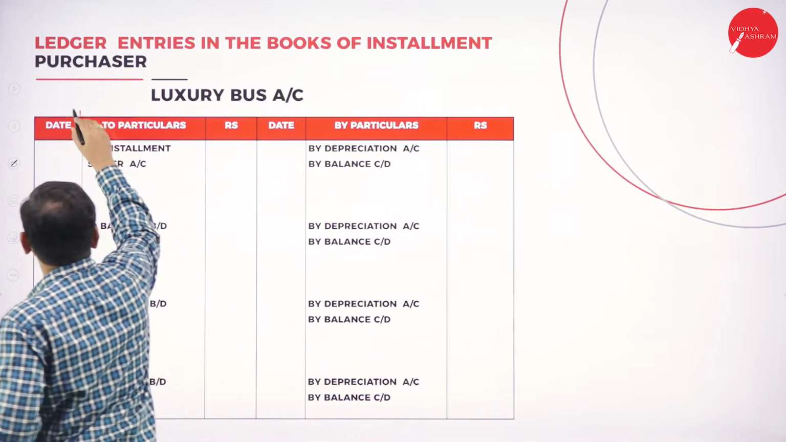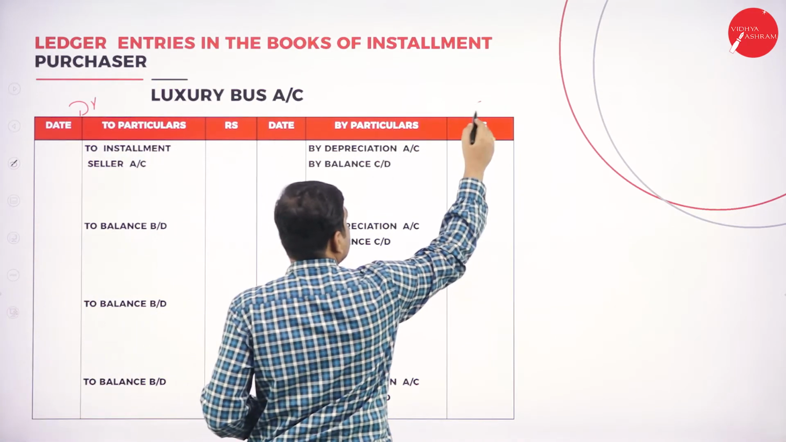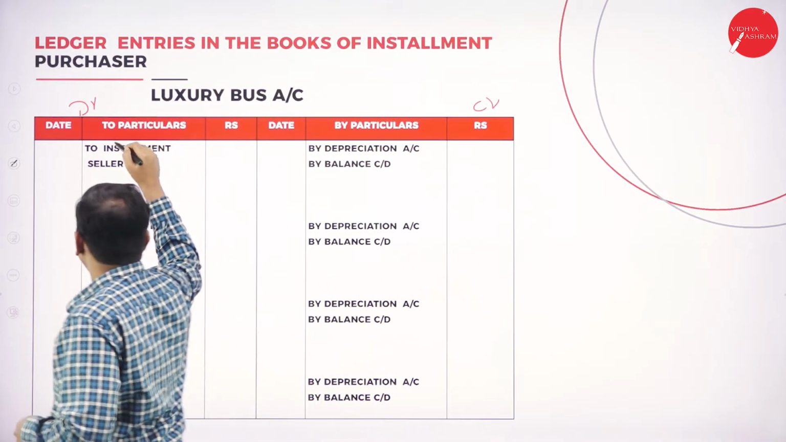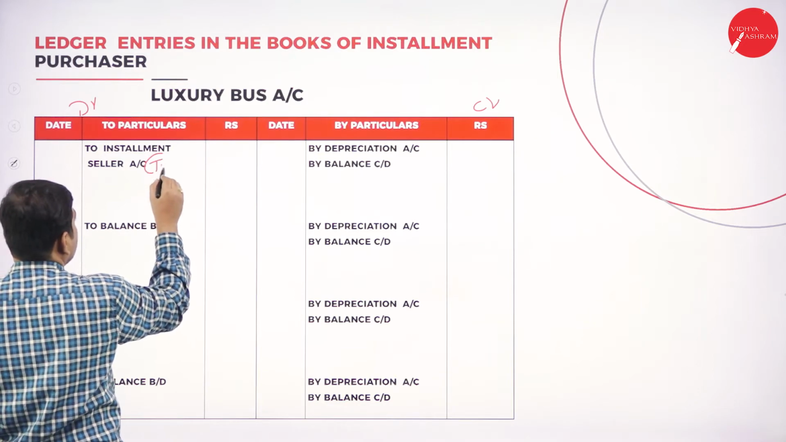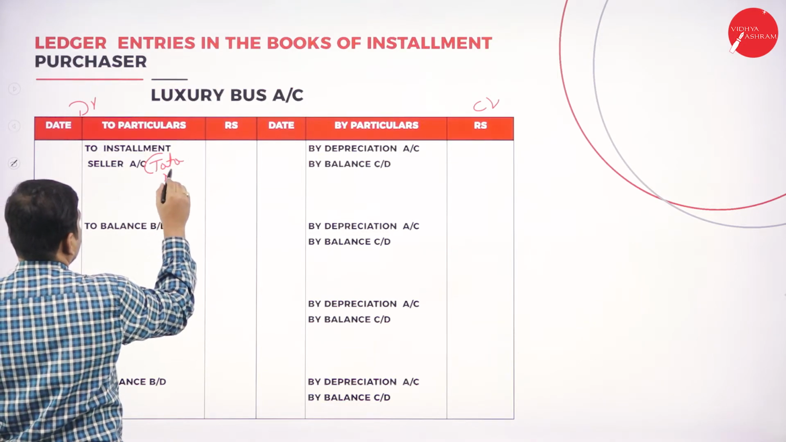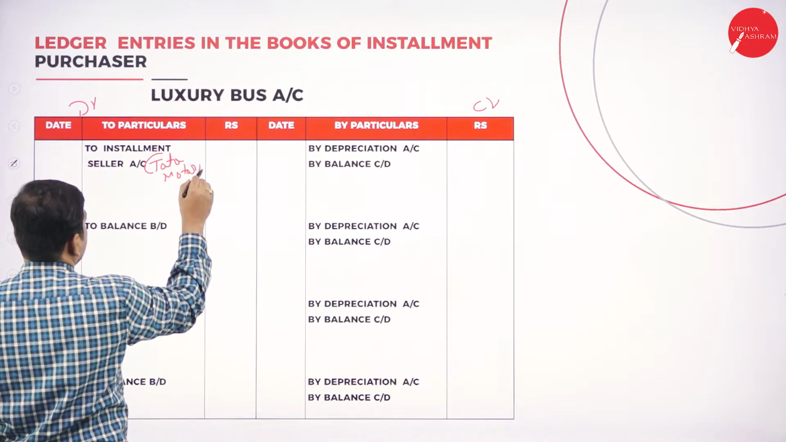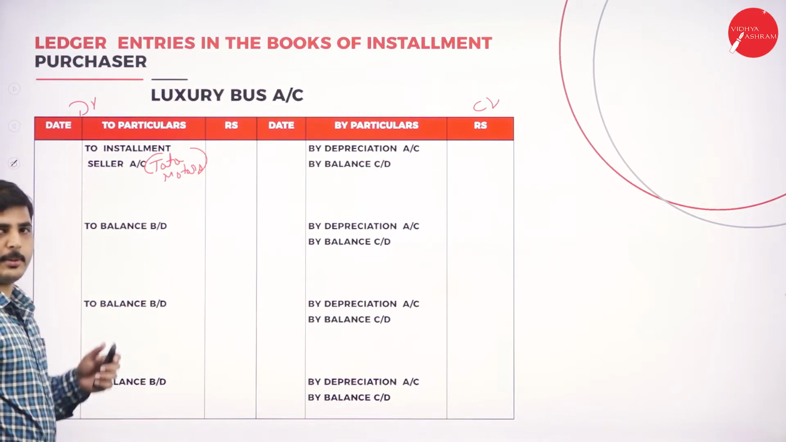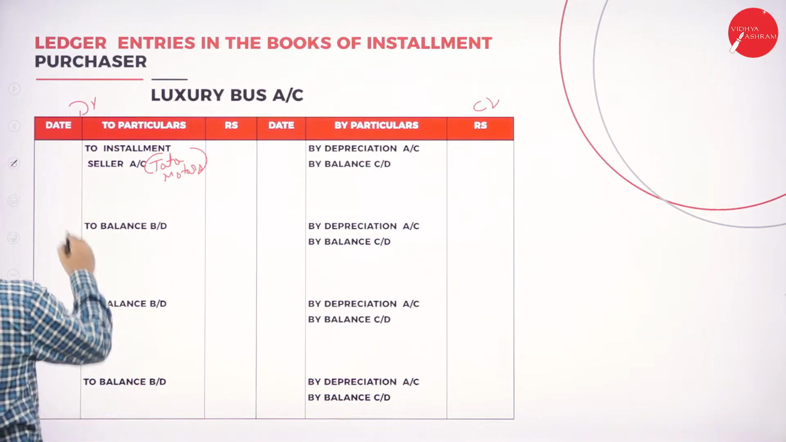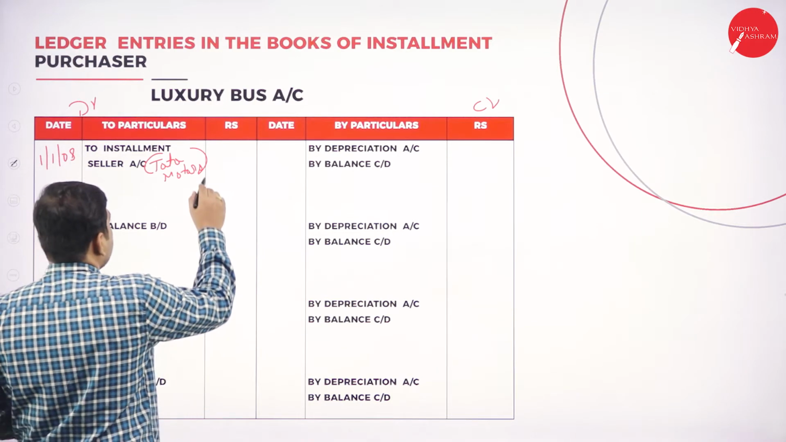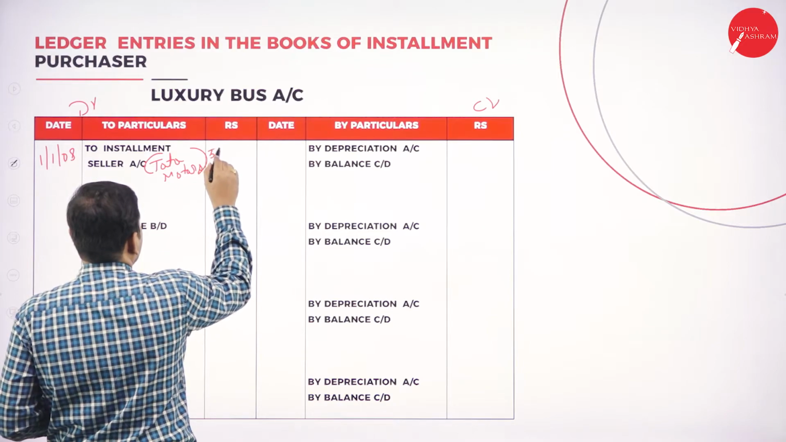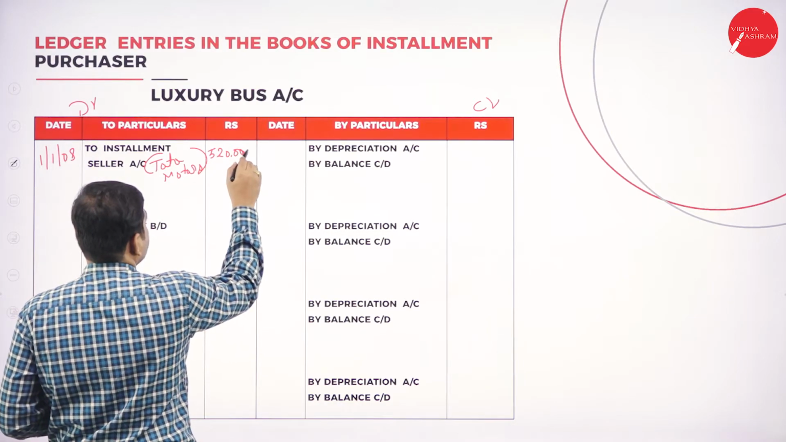So it is debit side, it is credit side. So to installment seller account. Who is the installment seller here? Tata Motors account. You can write Tata Motors account or installment seller account. So on what day have we purchased? 1/1 2008 we have purchased the asset. What is the cash price of the asset? 5,20,000 is the cash price of the asset.